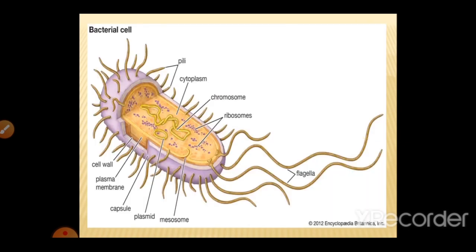This is the diagram of a typical bacterial cell. So you can see here is the capsule, the cell wall, there is the plasma membrane, and then there is the plasmid. This is the mesosome, which is the enfolding in the plasma membrane. Here is the flagella, here is the ribosome, which is of 70S type. Then there is the chromosome, it is single and highly coiled. Then there is the cytoplasm, and there are the pili or fimbriae.